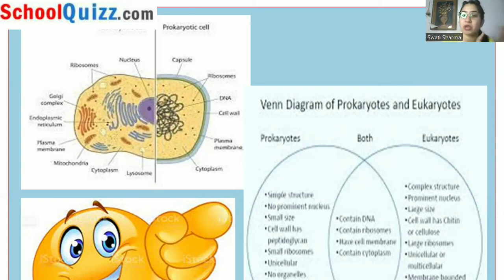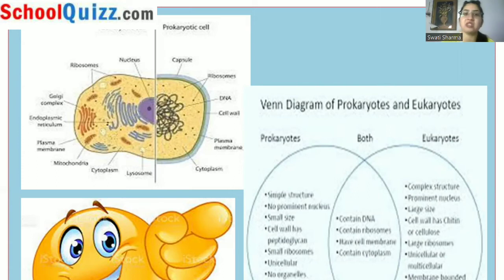Prokaryotes are unicellular organisms. No cell organelles will be present in the prokaryote. That means the mitochondria, endoplasmic reticulum, lysosomes and other advanced types of organelles will be absent from the prokaryotic cells. The examples of prokaryotic cells are bacteria and archaebacteria. Now let's see the eukaryotes.